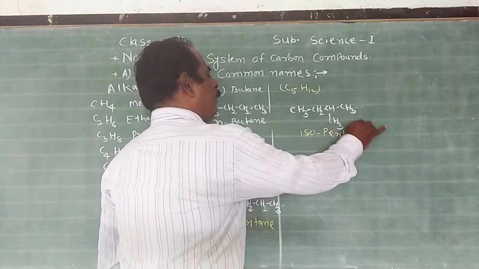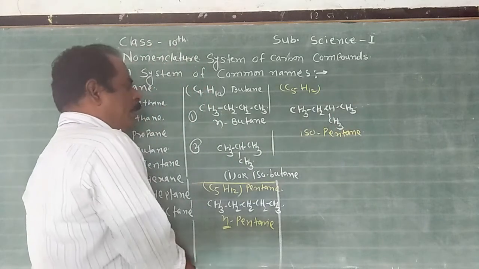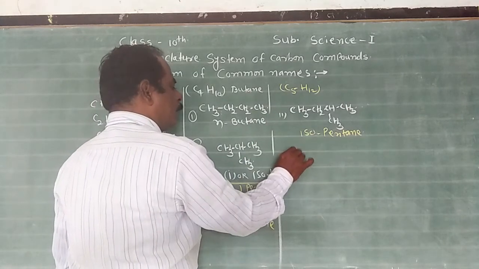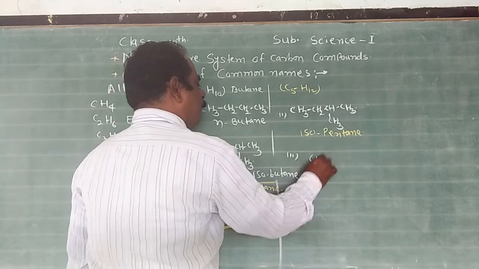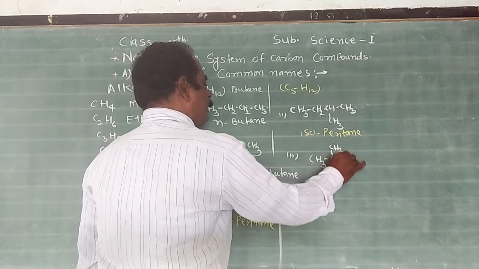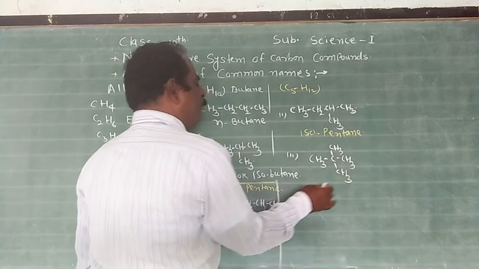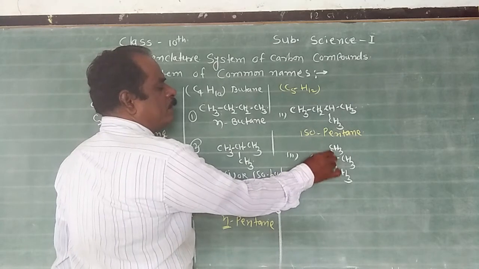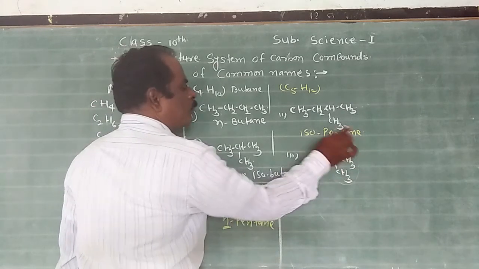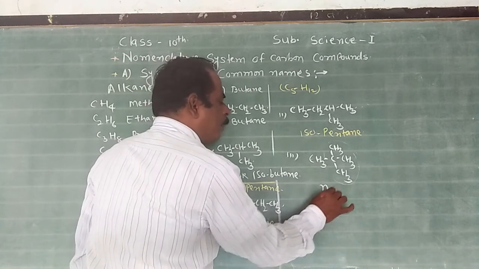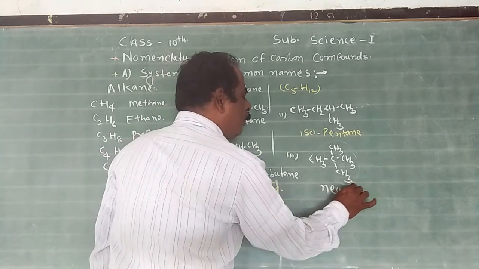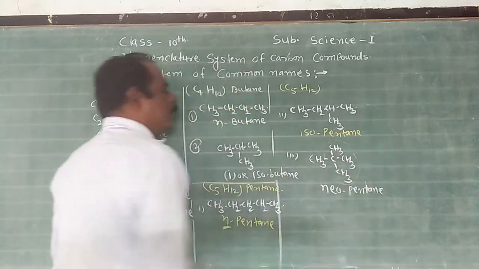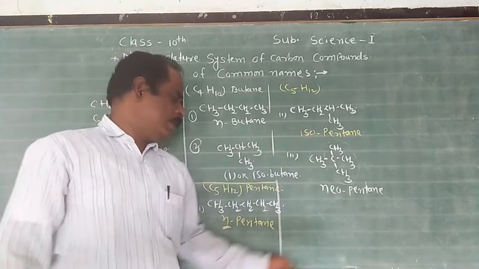Isopentane is an example of branch chain. Again, it forms isomers: CH3, CH3, CH3, CH3. How many carbon atoms? 5: 1, 2, 3, 4, 5. Here, the ending carbon atom is linked to three methyl groups. Therefore, such type of compound is called neopentane. Neo means the ending carbon atom is attached to three methyl groups. This is also branch chain.